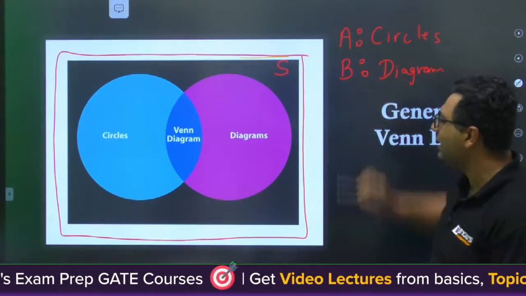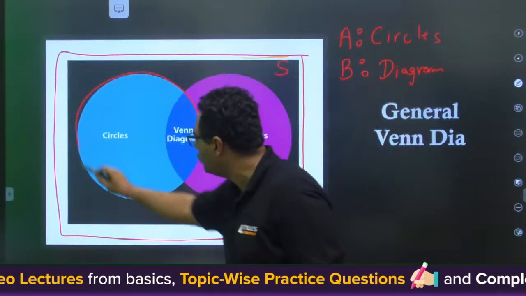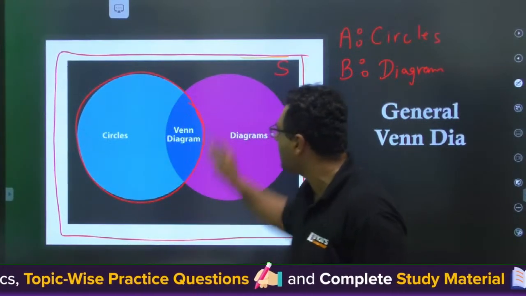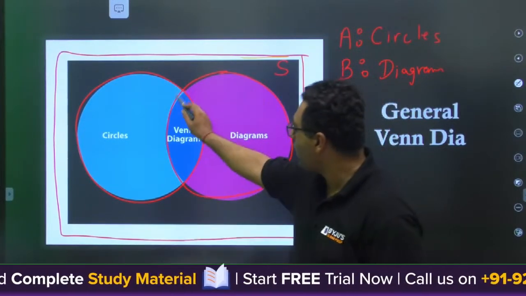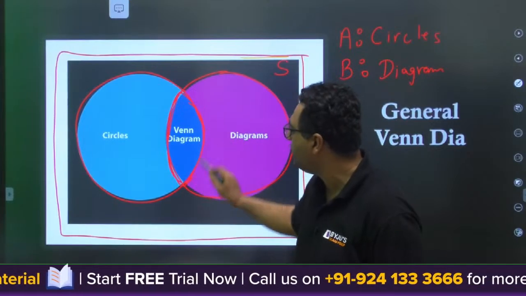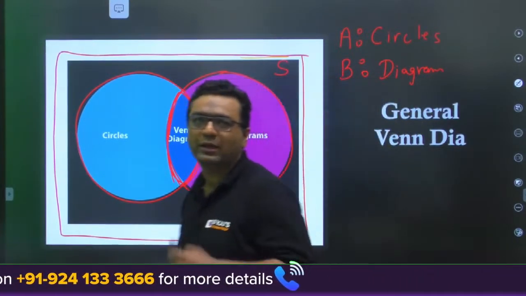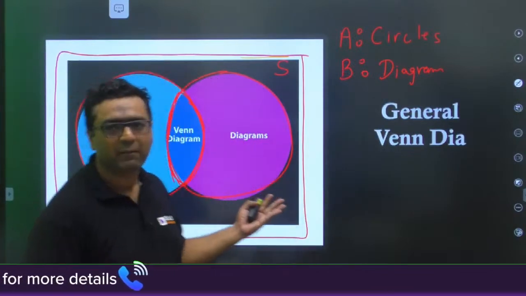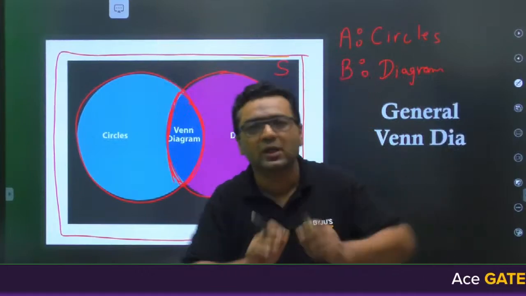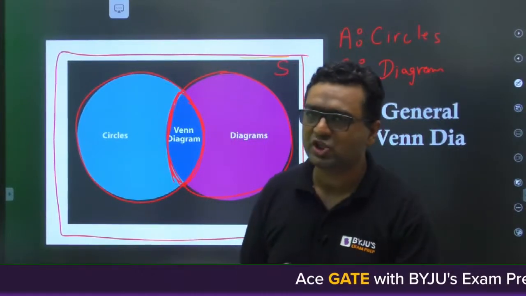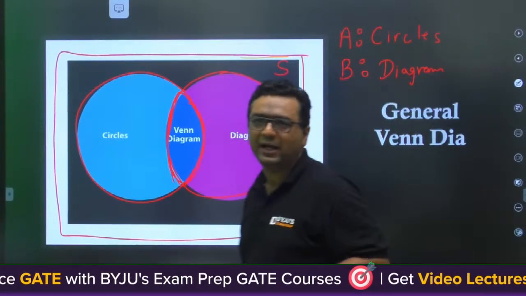Now if we are showing the Venn diagram by circles, then this event A will be the blue circle, and this purple one will be event B, and the combination, this part, will be the overlap. So guys, the point is whenever we represent events with circles and the entire sample space with a box, we call it a Venn diagram representation. And for probability questions, we will be using them again and again.